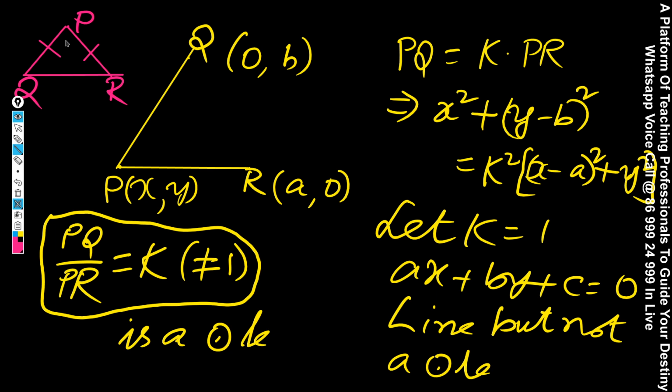If you collect all such points, that means PQ by PR is equal to 1, and it is nothing but the perpendicular bisector.